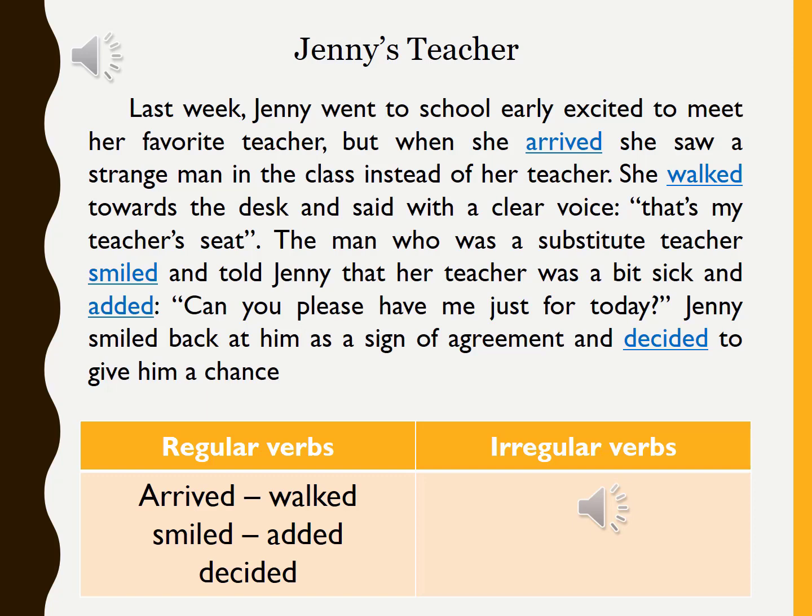We also have walk, but here we have walked. Smile, smiled. Add, added. Decide, decided. So, if we want to make regular verbs in the past, all we have to do is add ed to the end of the verb.